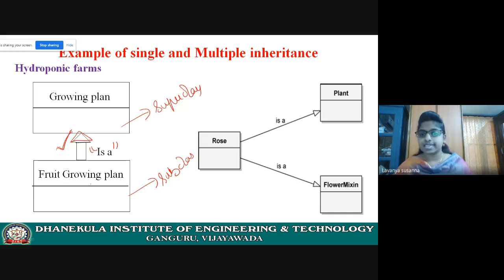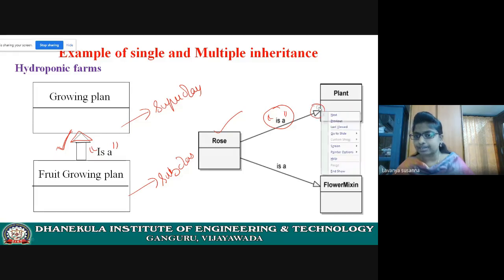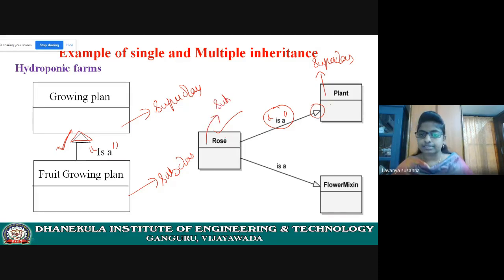Okay. Next example, see, rose. Rose is a plant, right? See, is-a hierarchy, is a. This is important. And arrow mark is important. See the arrow mark, it is pointing to the plant. That means plant is a superclass and rose is a subclass.